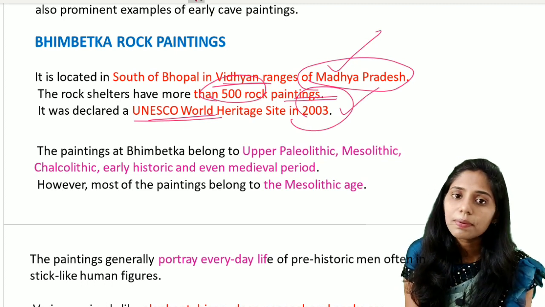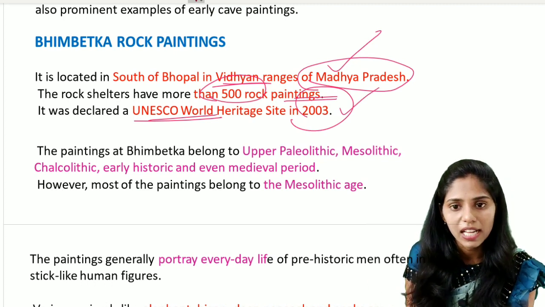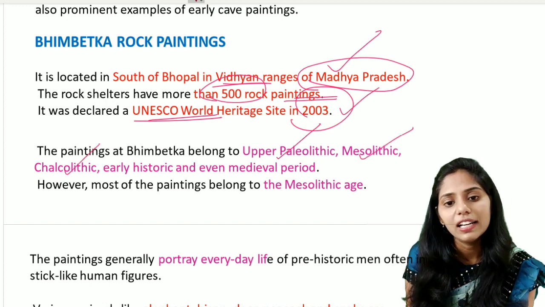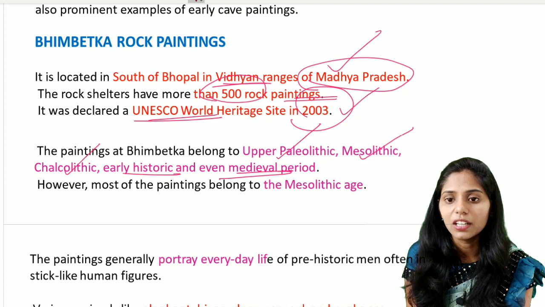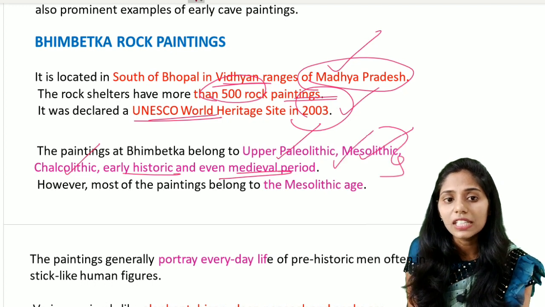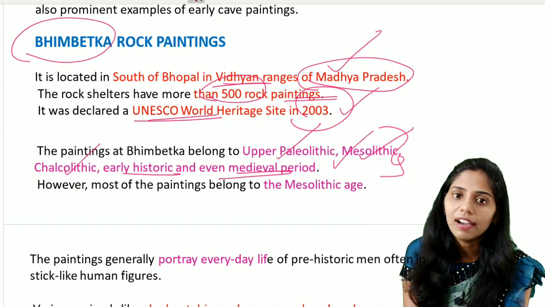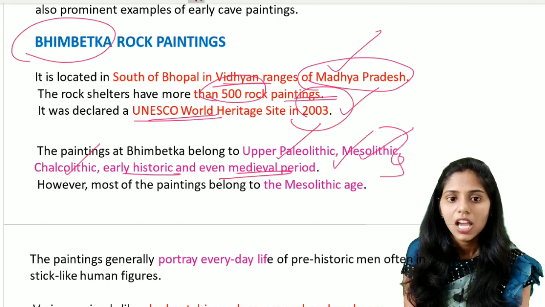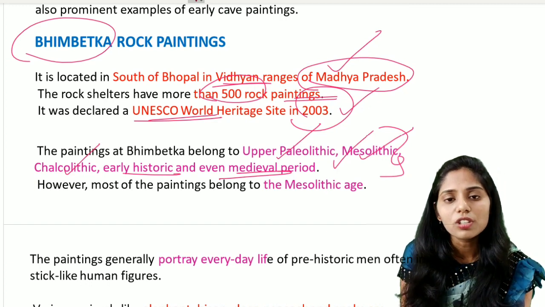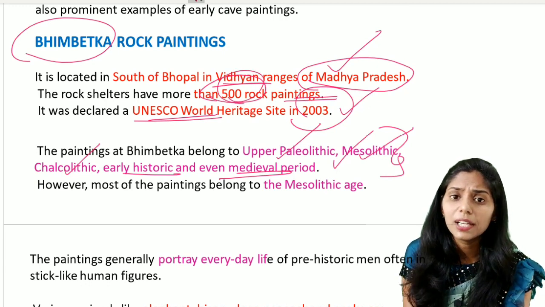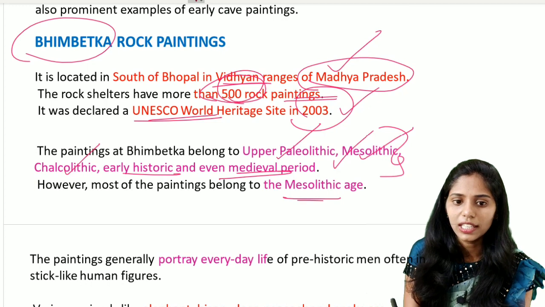And the paintings of this Bhimbetka belong to periods like the Upper Paleolithic, Mesolithic, Chalcolithic and early historic and even the medieval period. So these types of paintings are seen in this Bhimbetka, and there are about 500 rock paintings available in the Bhimbetka caves. However, we see that most of these 500 rock paintings mainly belong to the period of the Mesolithic age.